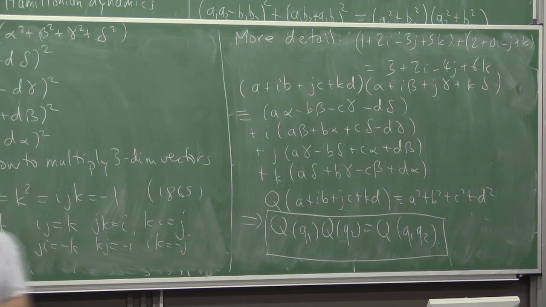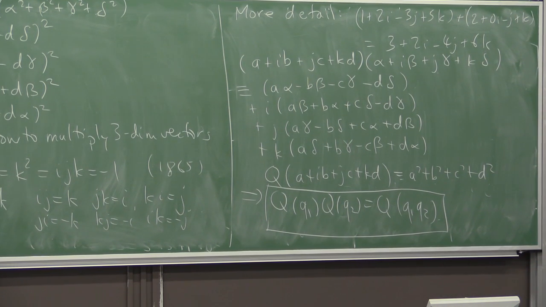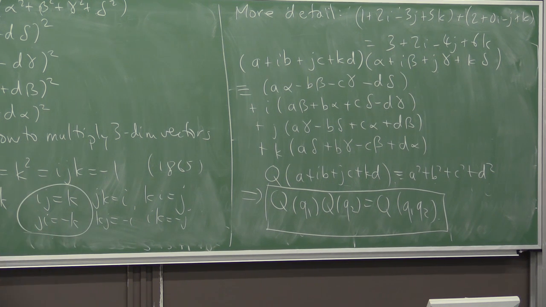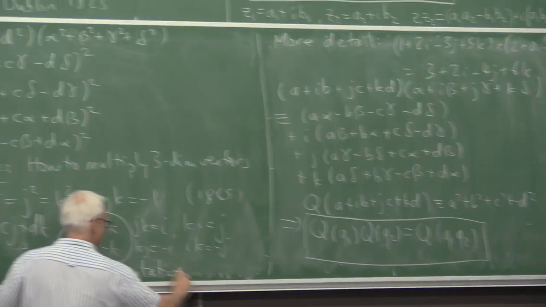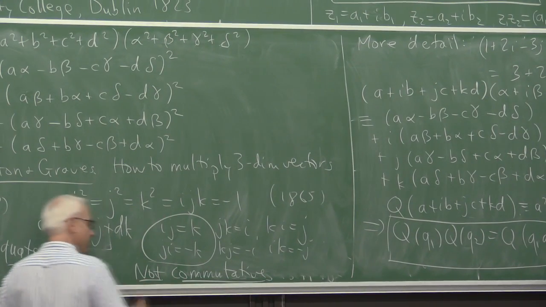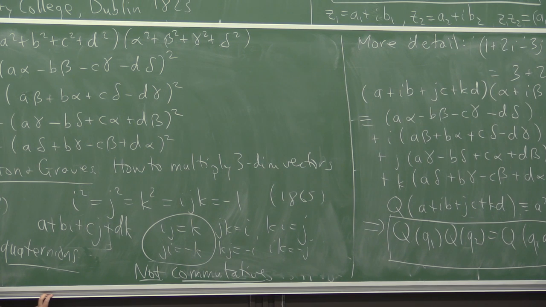Okay, but there's an important difference between this and complex numbers. The important difference is you can see that this is no longer commutative. This is not exactly a field, not commutative. But it is associative.